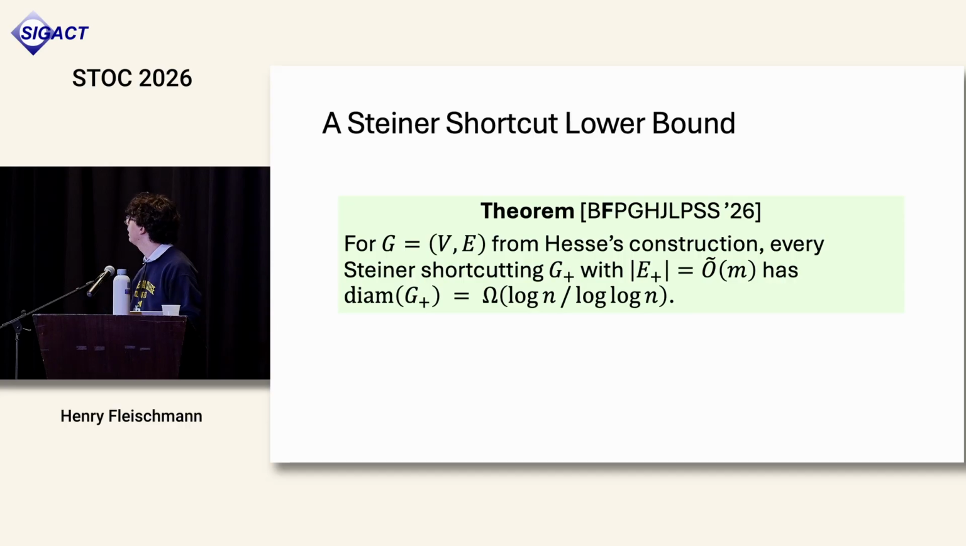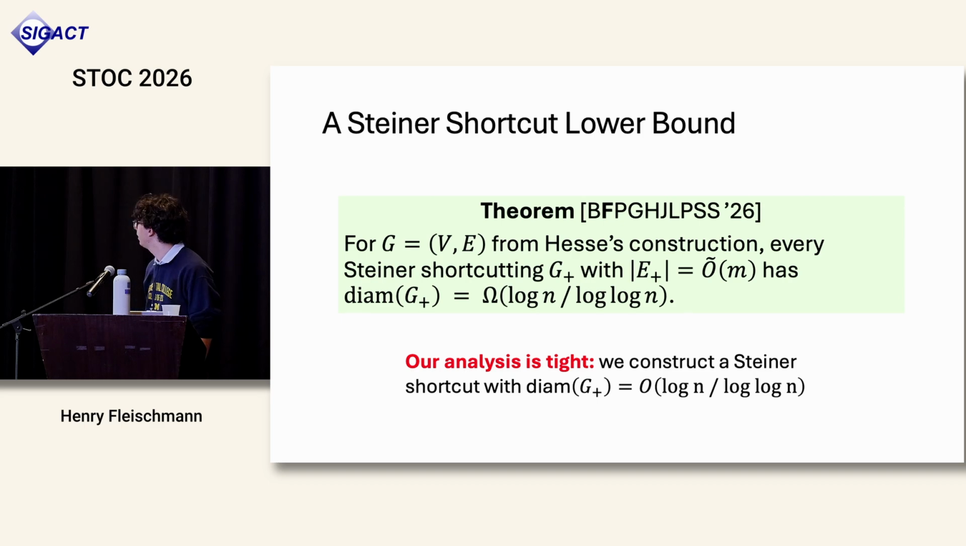And you might hope, okay, well, Hesse's construction seems pretty good. Maybe we can get an even better lower bound. But remember, our first contribution was actually that we can construct a Steiner shortcut for this family of graphs. So this analysis is tight.